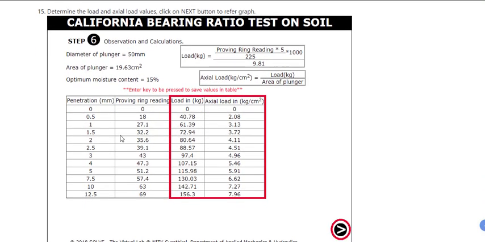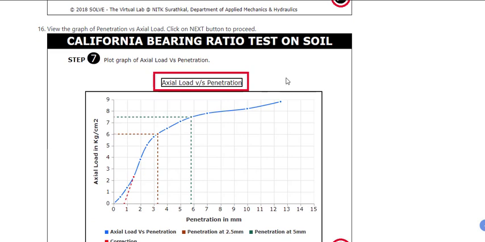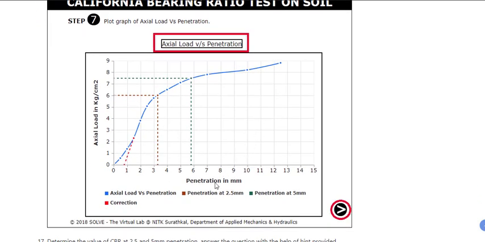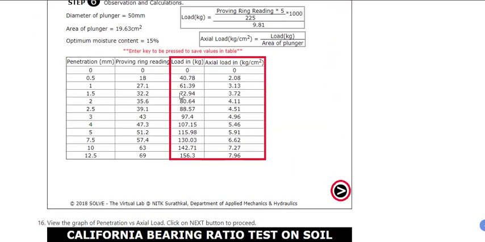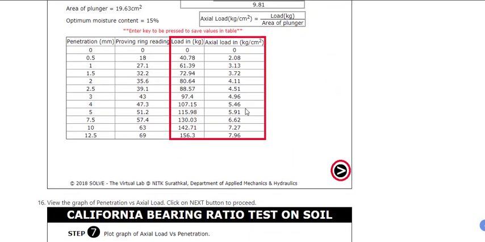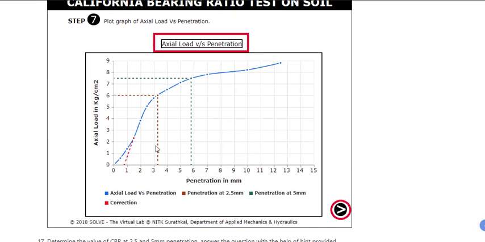So that's how you calculate. We have penetration, proving ring reading, load in kg using this formula, and axial load using this formula. This is how you calculate. Then once you have it, you can draw the graph between penetration in mm on the x-axis and axial load in kg per centimeter square on the y-axis. You will draw the graph between these, and this is how it looks.